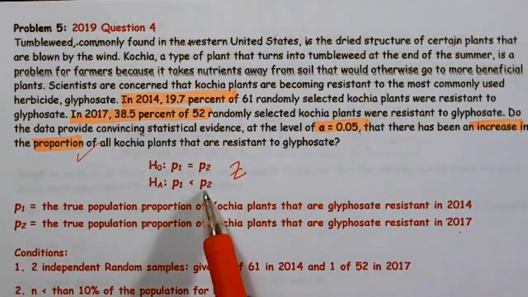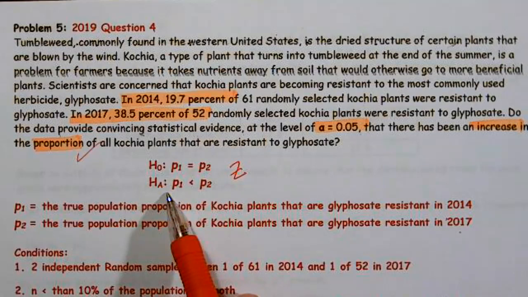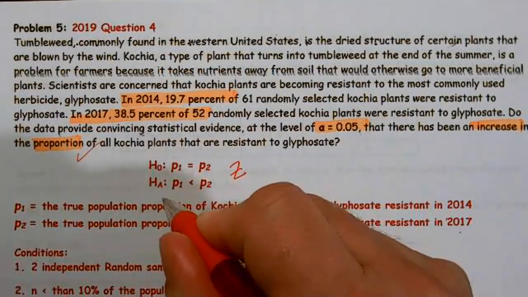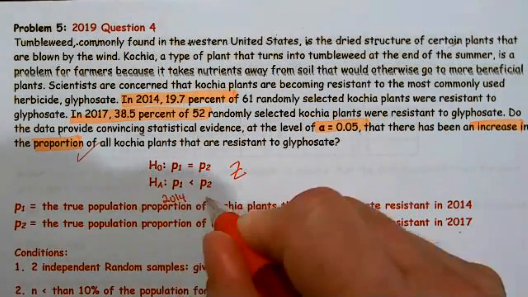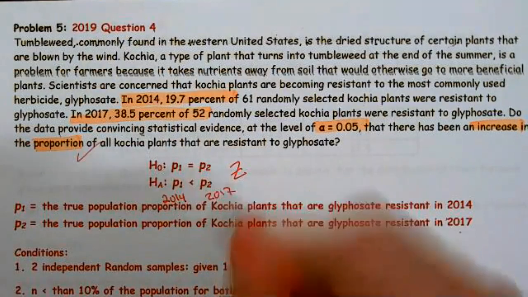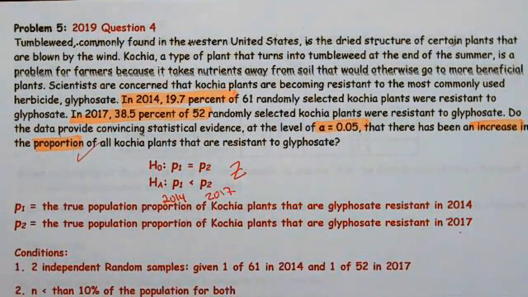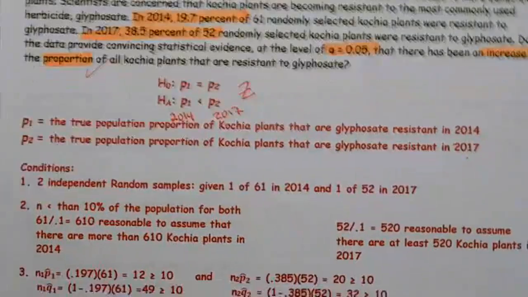The concern was that there are more that are resistant in 2017 than there are in 2014. So I'll just put this down here just for a little bit of explanation for you guys, not required. But 2014 we believe to be less than 2017, or that's the concern.